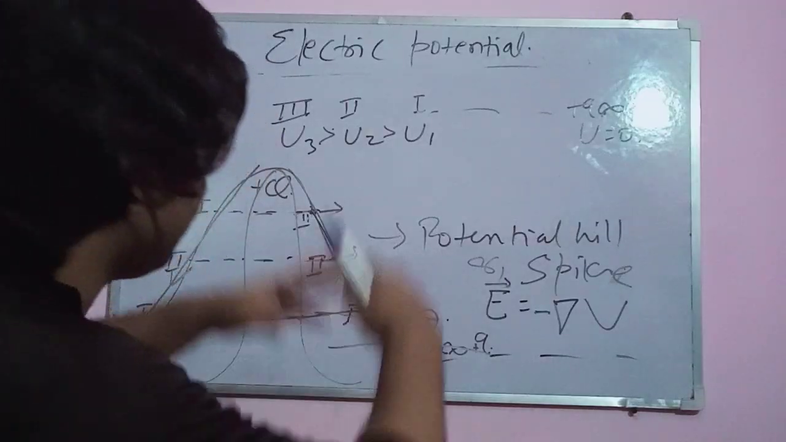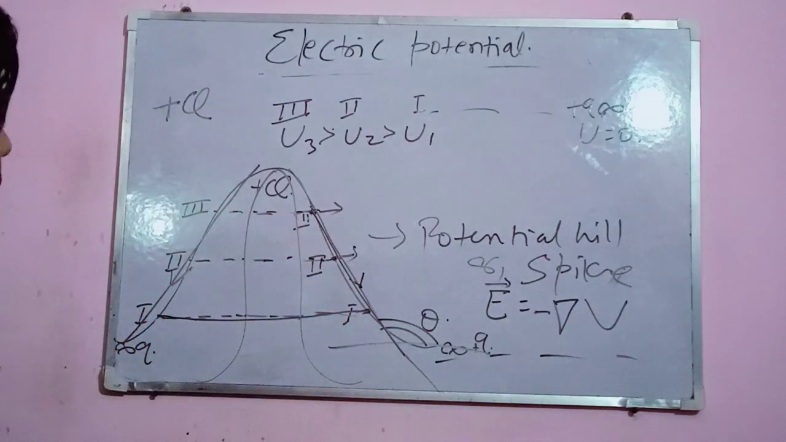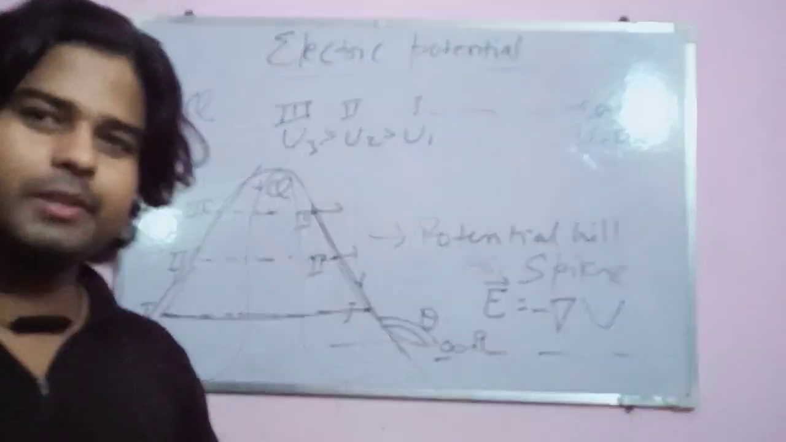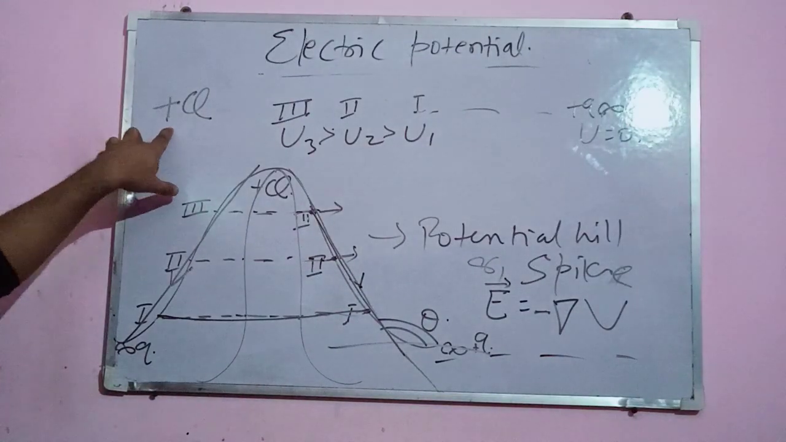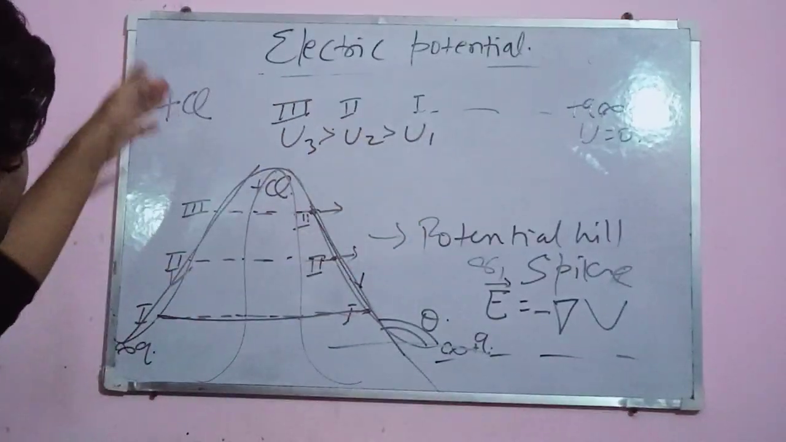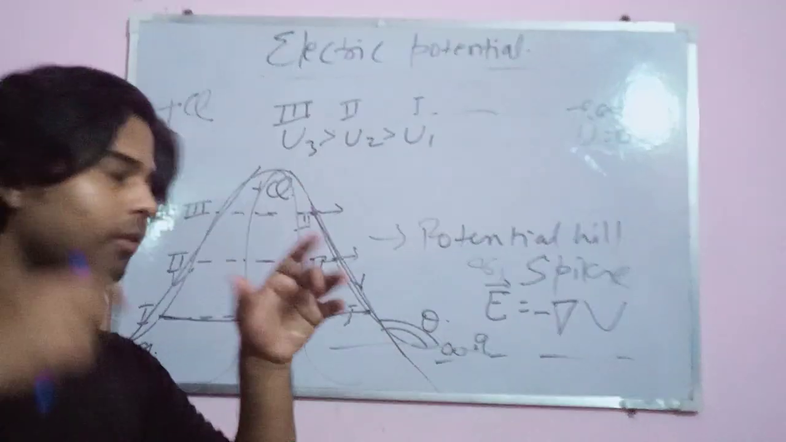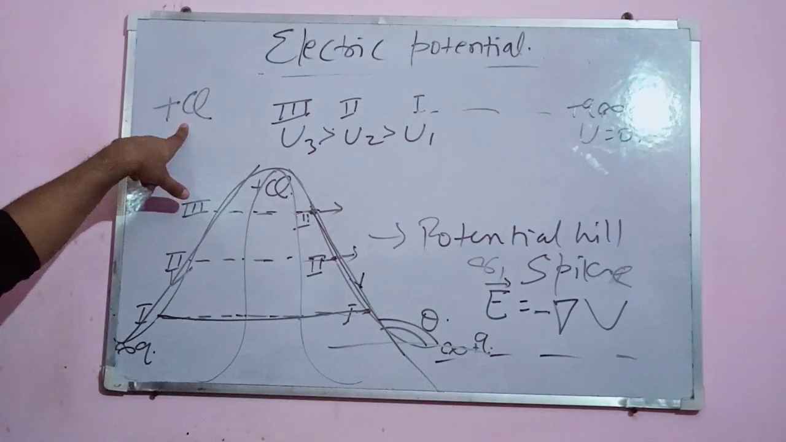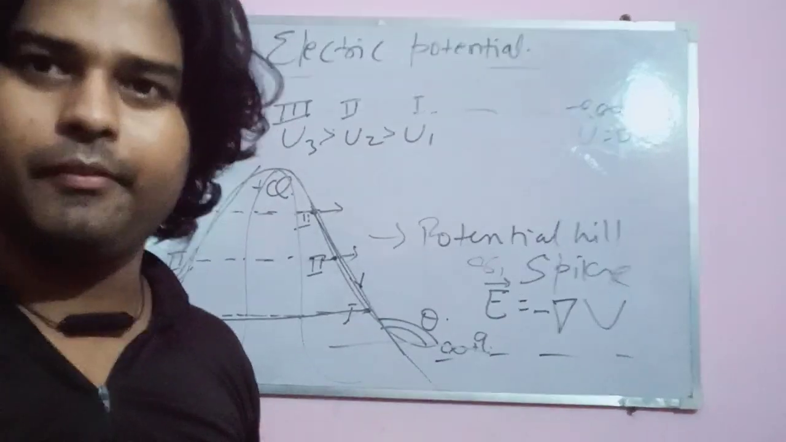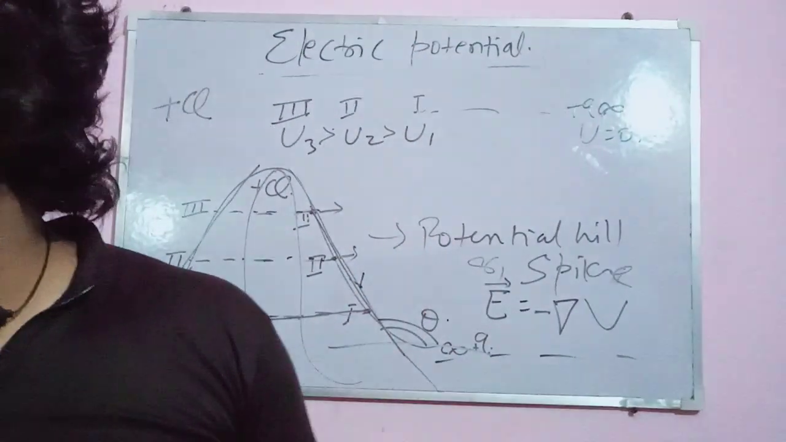So I have explained the potential hill and potential spike, and then I showed you what electric field is. In my next video, I'll explain all these things for negative charges. What happens if I take a minus Q here and the plus small q charge is going from infinity to this? Then we get a potential value. And again, the electric field for this charge, for minus Q here, will be opposite to the slope of the valley. In the next video, I'll explain this.